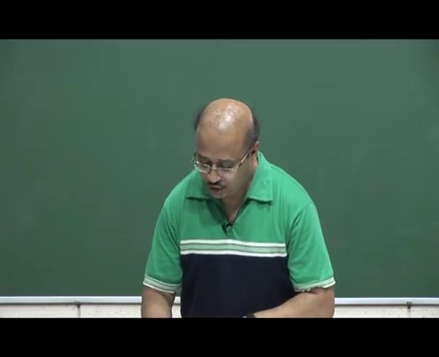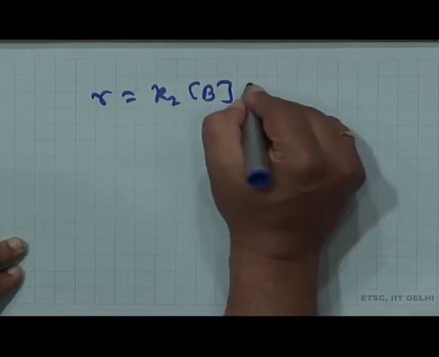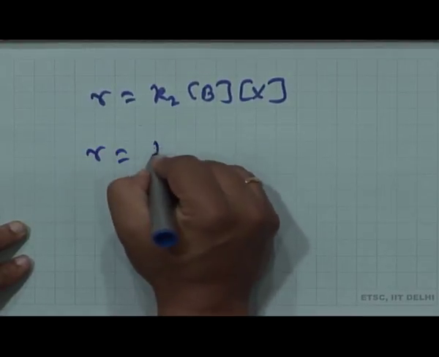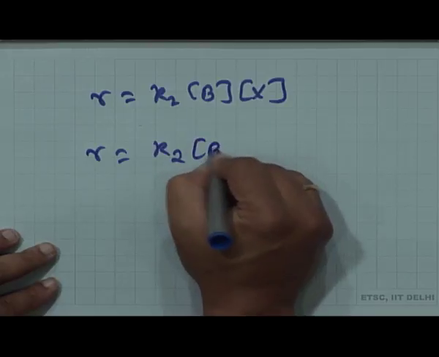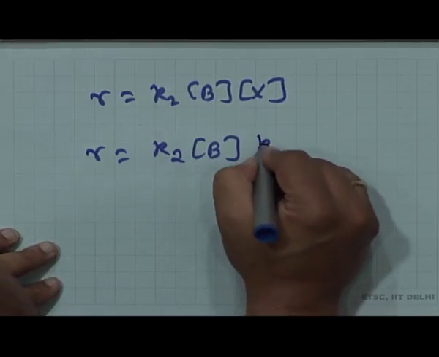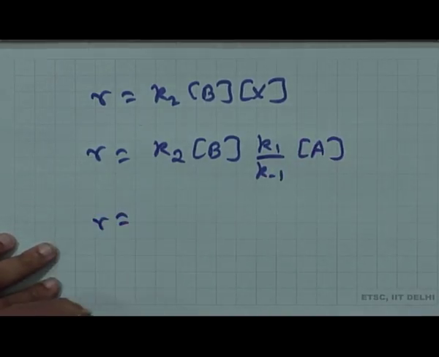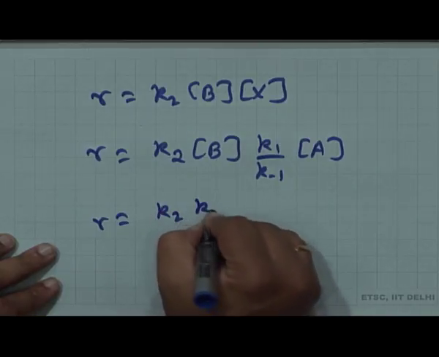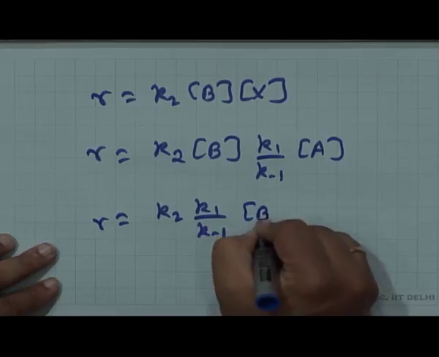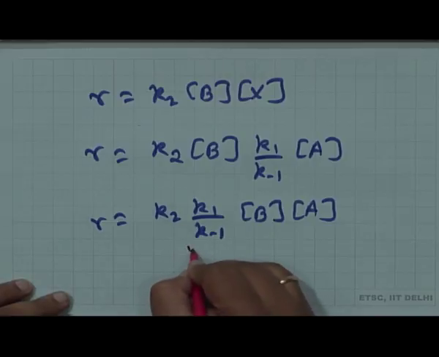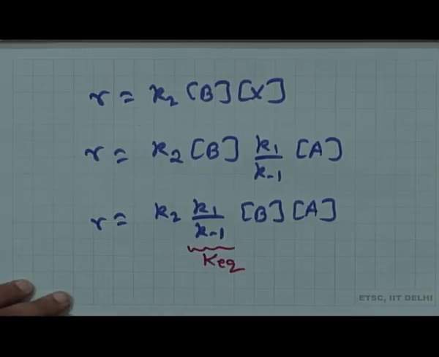So the rate, which was K2 times concentration of B times concentration of X, becomes R equal to K2 times concentration of B times K1 over K minus 1 times concentration of A, or R equal to K2 K1 over K minus 1 times concentration of B and concentration of A. This K1 over K minus 1 is also K equilibrium.